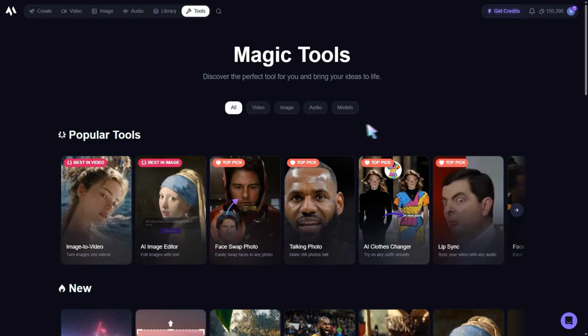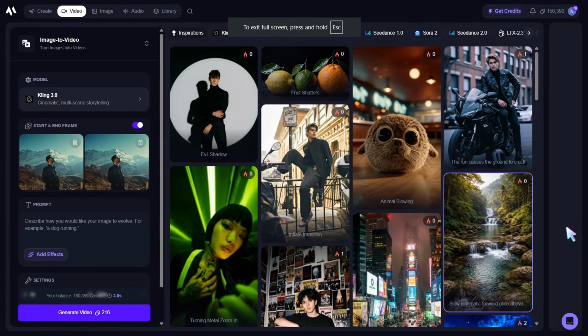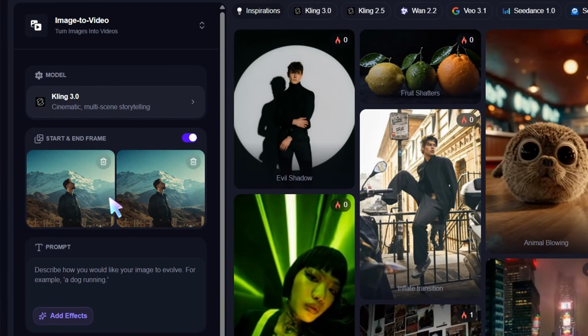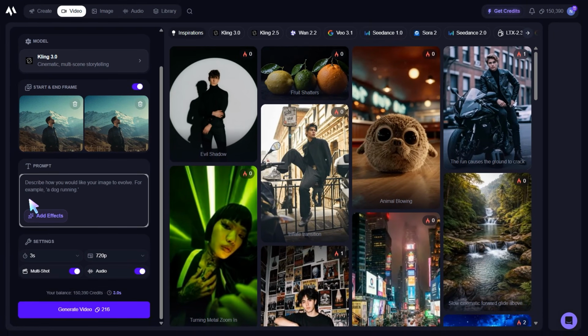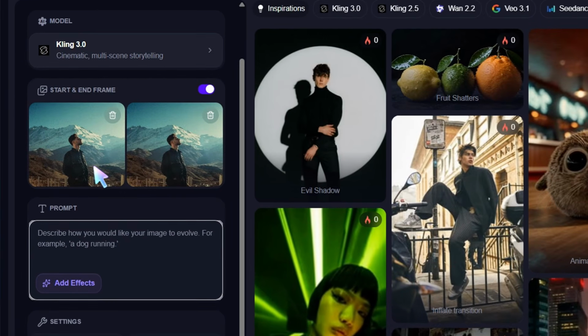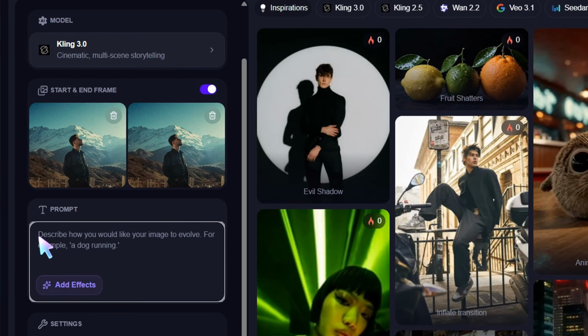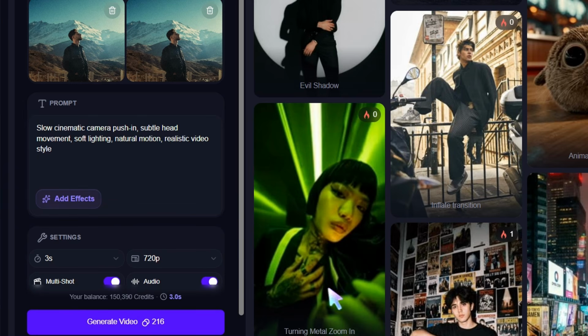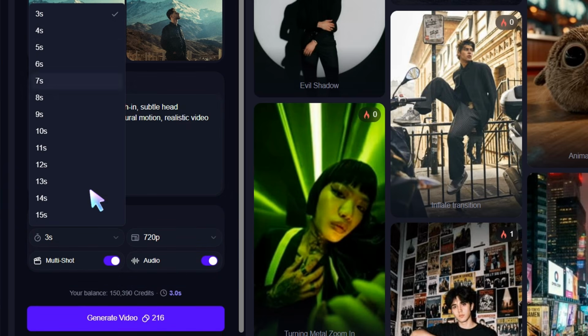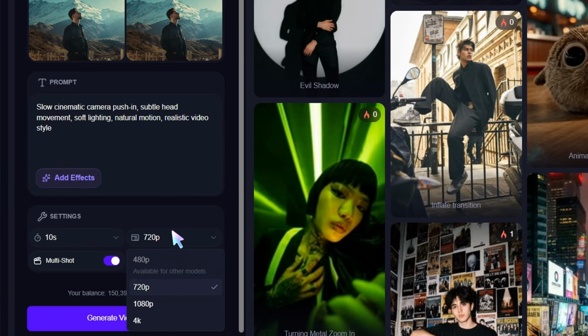Now let's test the second main feature, image to video. This is where a static image becomes a short moving clip. For this demo, I'll use an image that already has a strong visual mood, something like a cinematic portrait or a product-style image. Now I open the Image to Video tool. I upload the image. Then I add a simple motion prompt. For example, slow cinematic camera push-in, subtle head movement, soft lighting, natural motion, realistic video style.